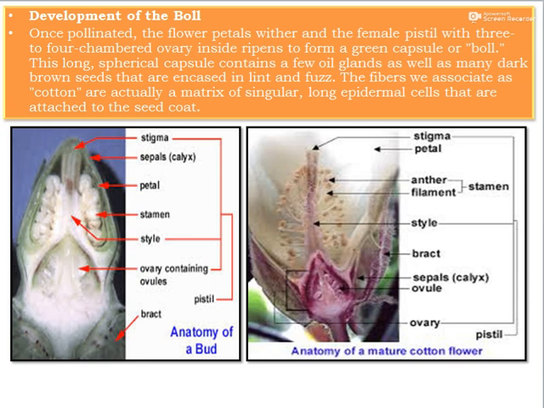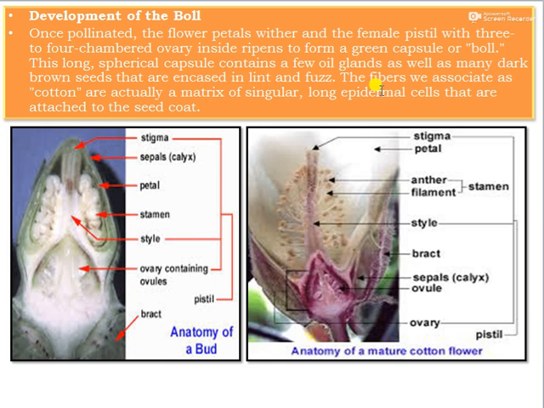Then development of the boll. Once the plant is pollinated, the flower petals wither and the female pistil with a 3 to 4 chamber ovary inside ripens to form a green capsule, which is called a boll. This oblong spherical capsule contains a few oil glands, as well as many dark brown seeds that are encased in lint and fuzz.